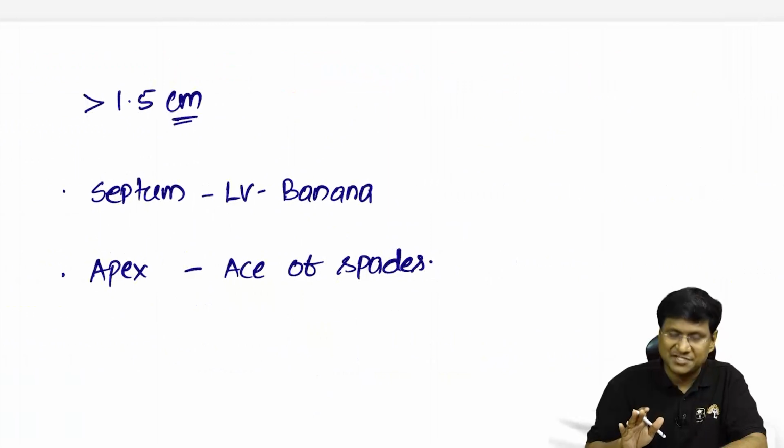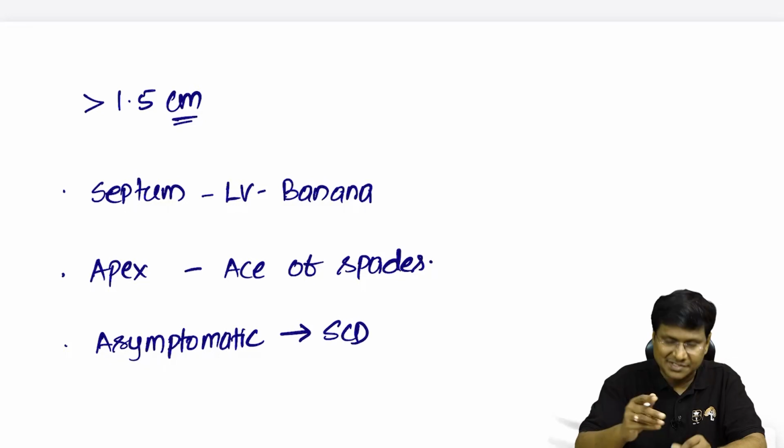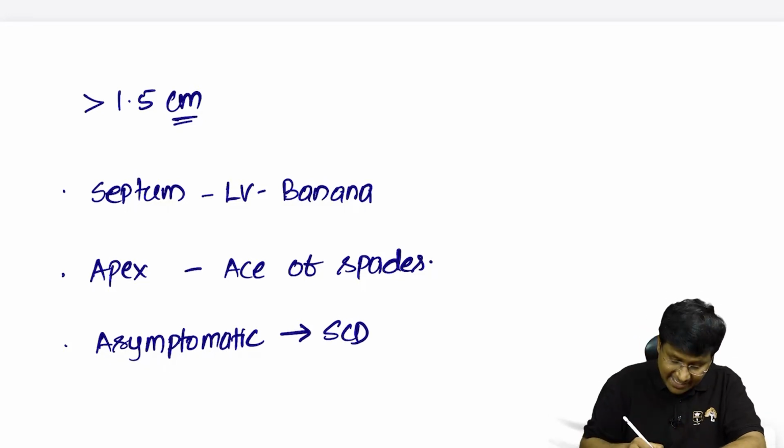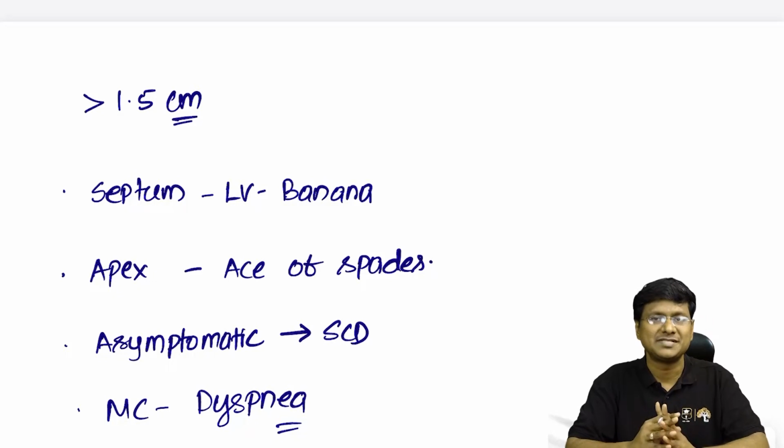And most of these patients with hypertrophic cardiomyopathy are asymptomatic. Most of them directly present with sudden cardiac death on exertion. And if at all they are symptomatic, what will be the most common symptom? The most common symptom will be the development of dyspnea.